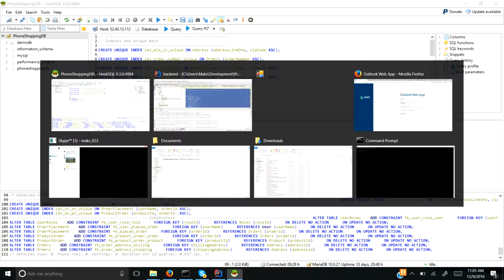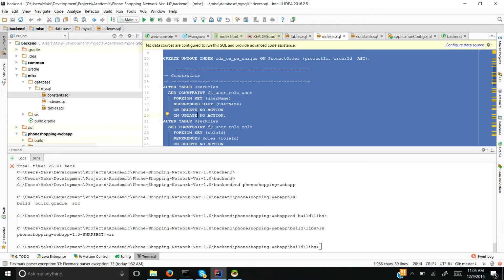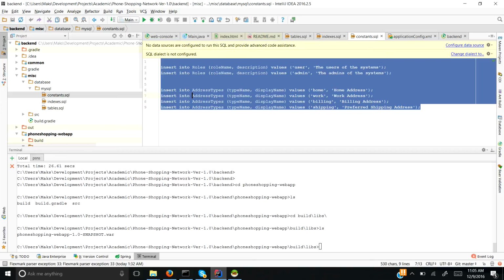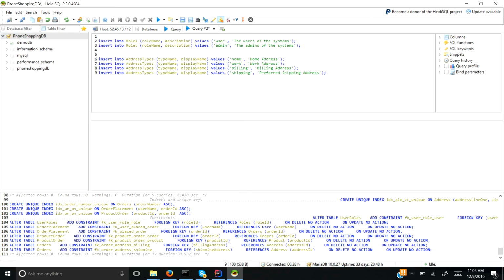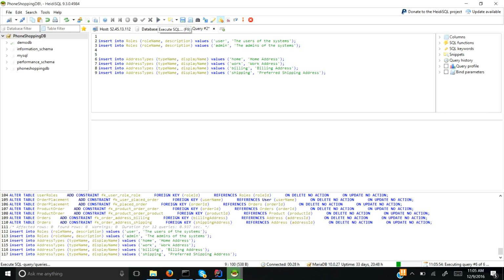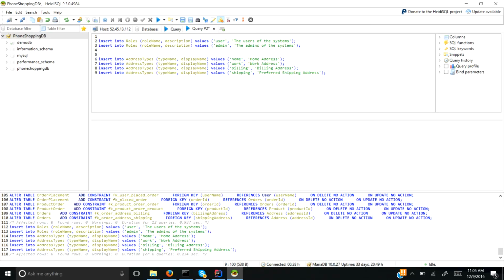Those modifications are done, and now we need to insert some constants the application needs from the very beginning, before creating any user or any products or anything else. Run. Everything is done. So these are the things we need to do to create a database and run those SQL scripts.